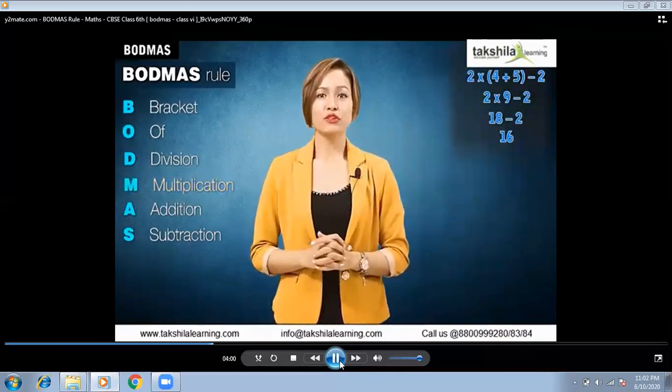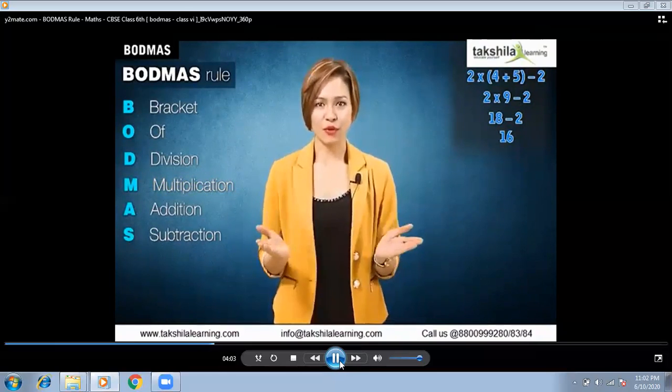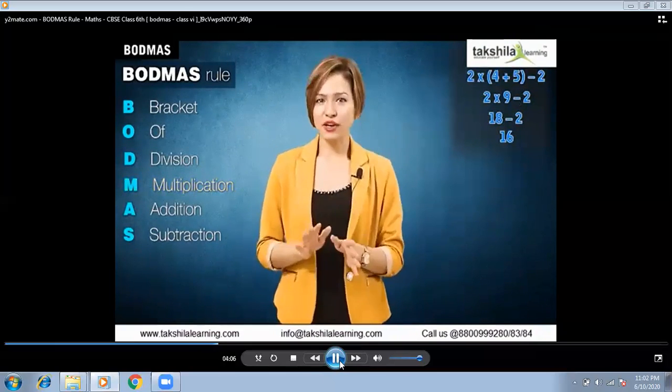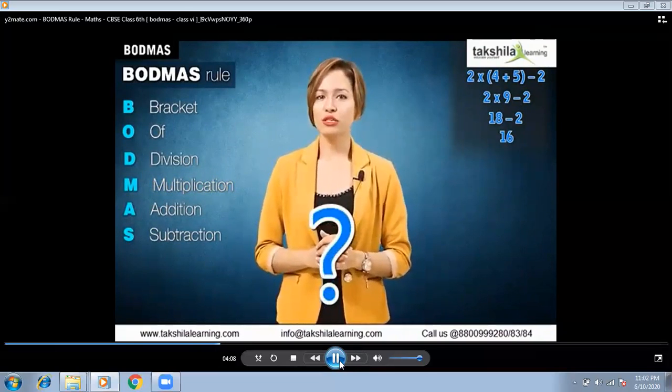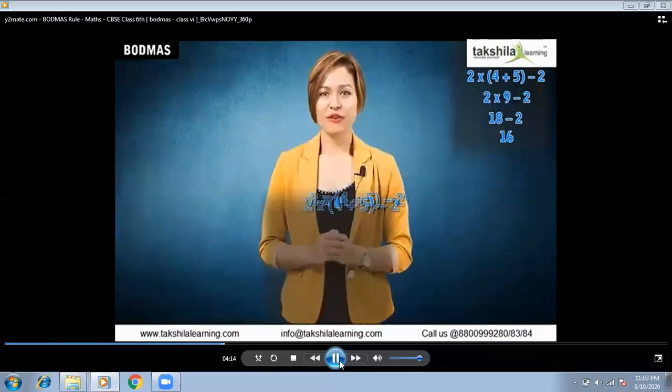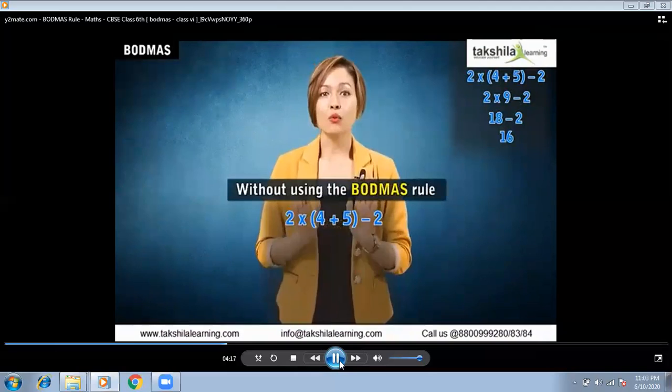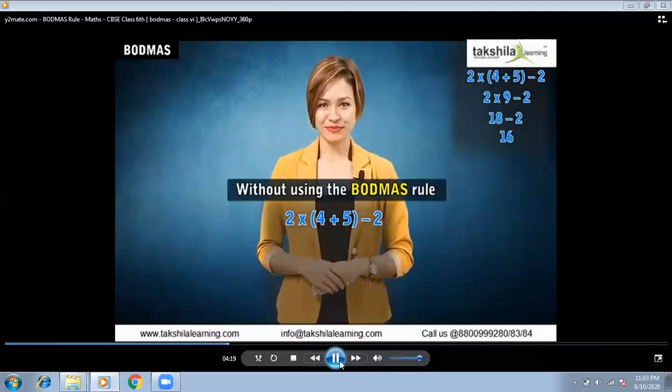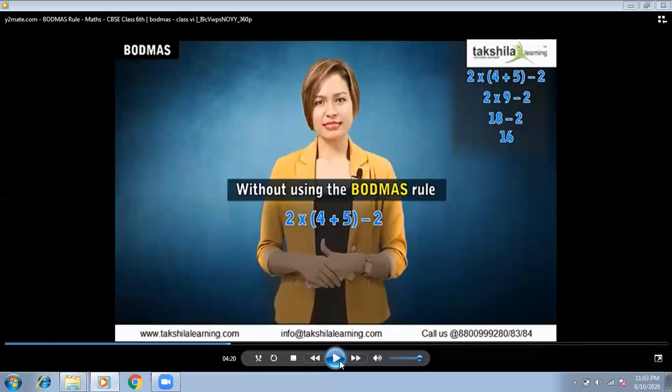So if we would have solved the problem without using the Bodmas rule, that is, in an incorrect order, do you think we would have got a correct answer? Let's try to solve this one again, but this time we will not use Bodmas. Now she is solving the same question without using the Bodmas rule. Do you think we will get the correct answer? You get an answer, but whether it is correct or not, the Bodmas rule will tell. If you go with the Bodmas rule, you will get your answer correct.